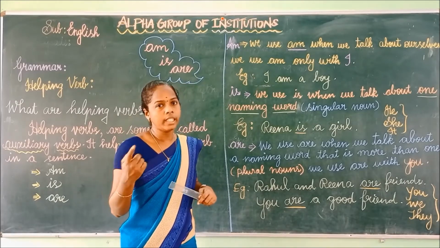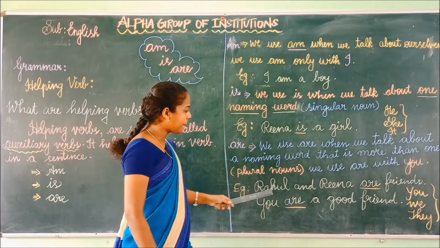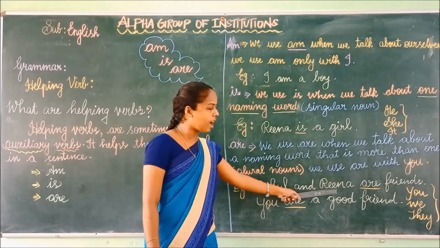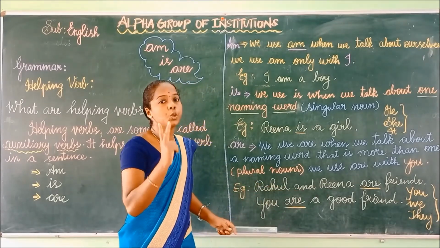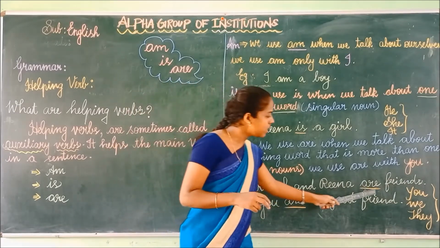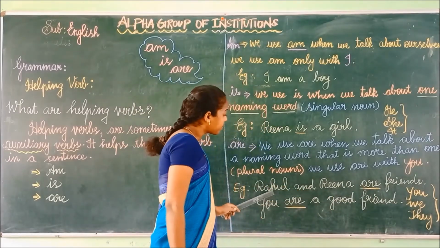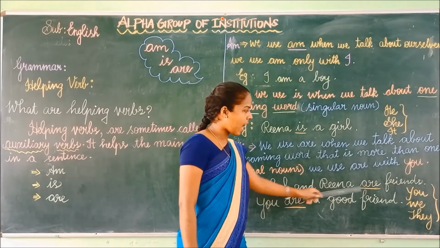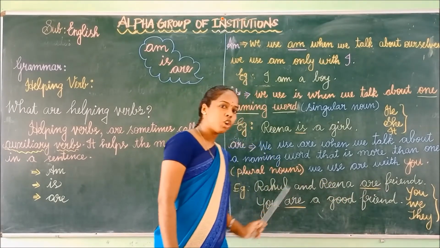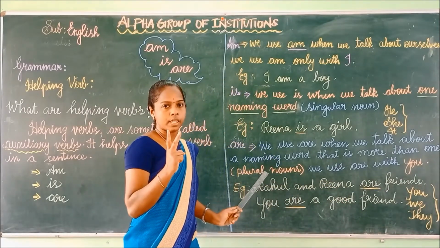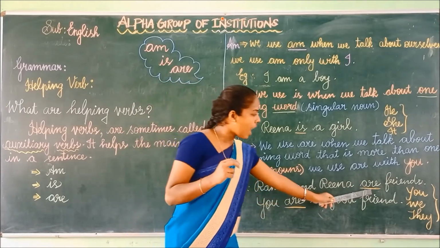More than one thing. Here see the example: Rahul and Reena. Here we are talking about two persons, so we have to use are. Rahul and Reena are friends.